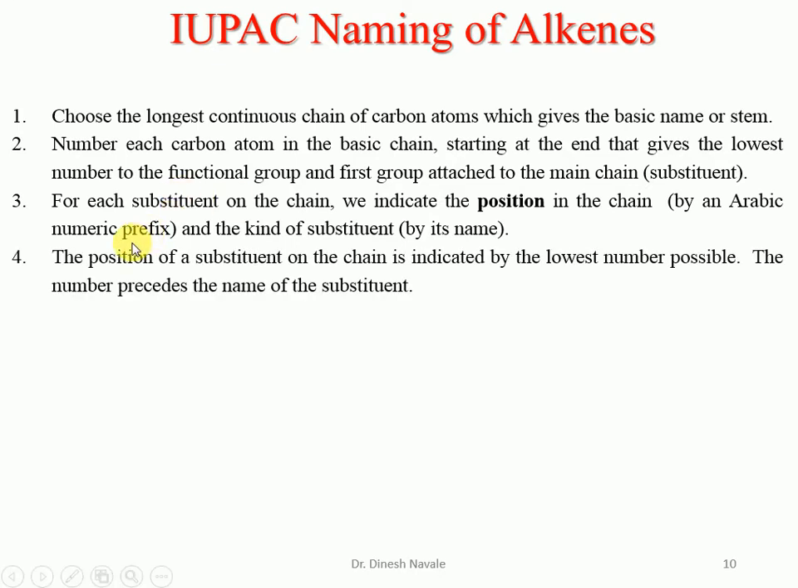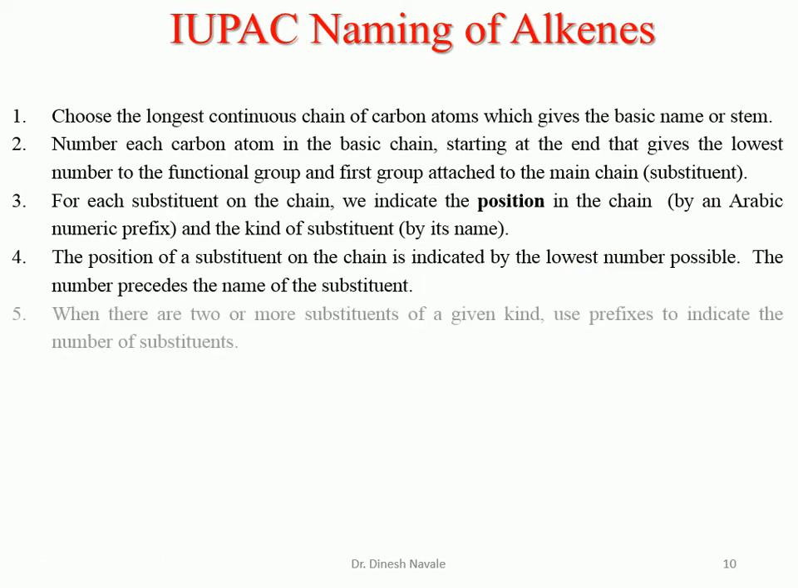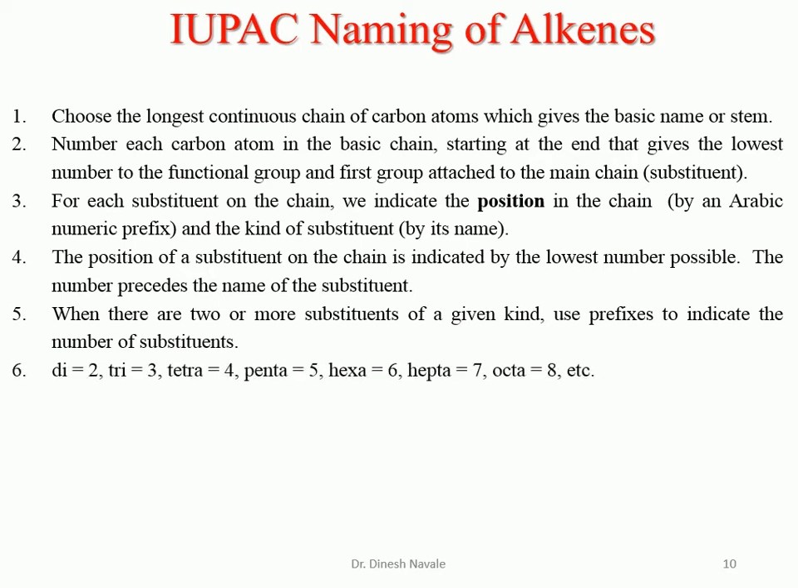The next rule is what? The position of the substituent on the chain is indicated by the lowest number possible. That means the lowest possible number should be given to the substituent. The next rule is what? When there are two or more substituents, we have to indicate the multiplicity with prefixes like di, tri, tetra, penta, hexa, hepta, octa, like this.